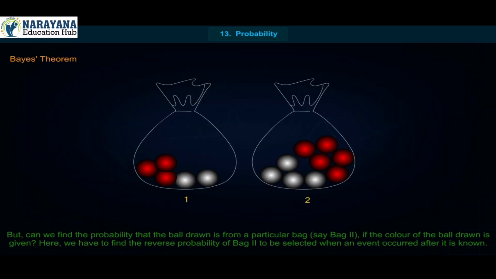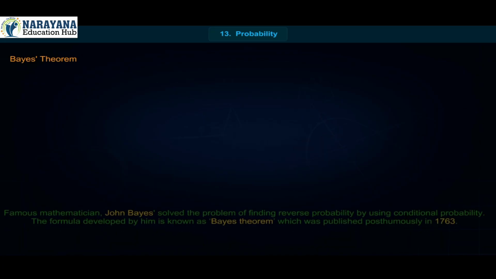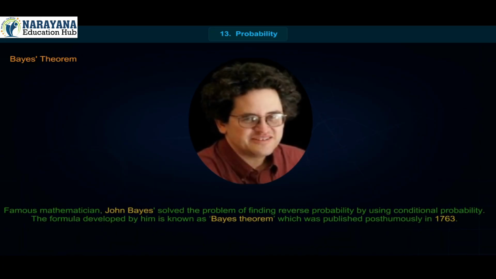But can we find the probability that the ball drawn is from a particular bag, say bag 2, if the color of the ball drawn is given? Here we have to find the reverse probability of bag 2 to be selected when an event occurred after it is known. Famous mathematician John Bayes solved the problem of finding reverse probability by using conditional probability. The formula developed by him is known as Bayes' theorem, which was published posthumously in 1763.